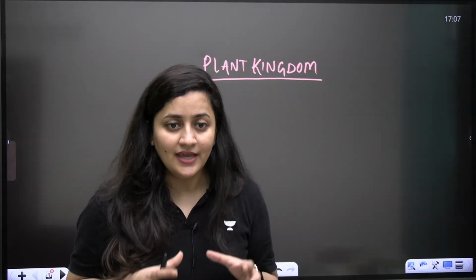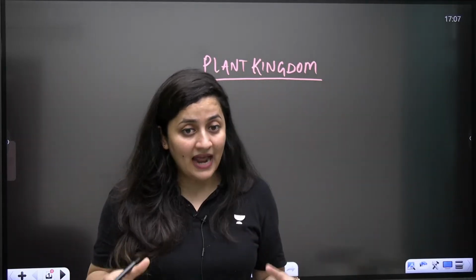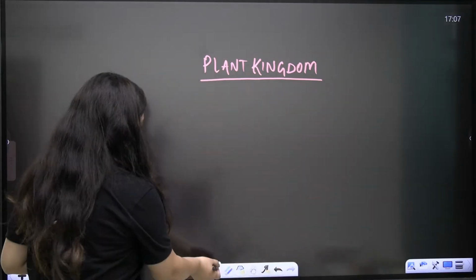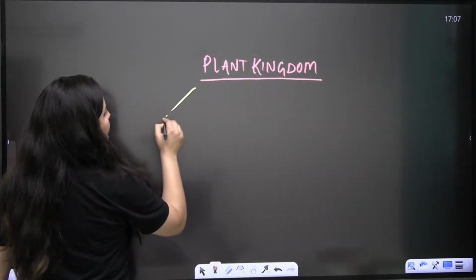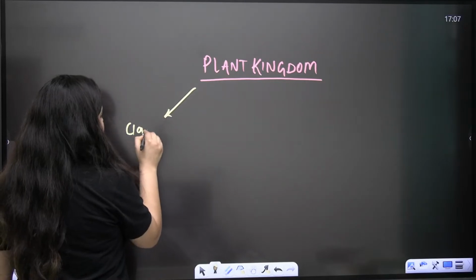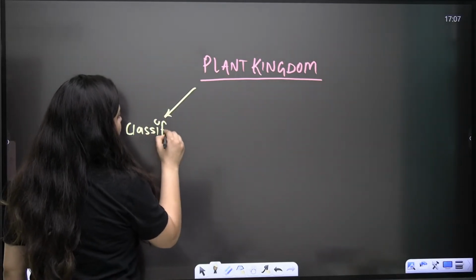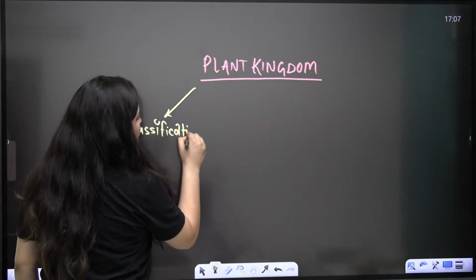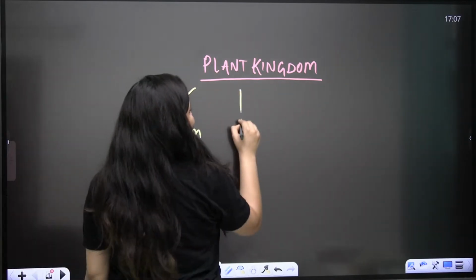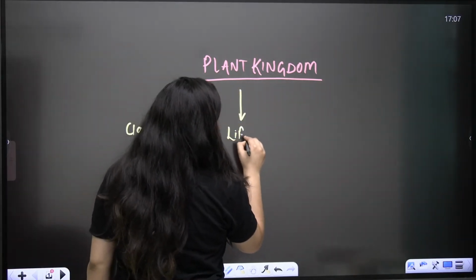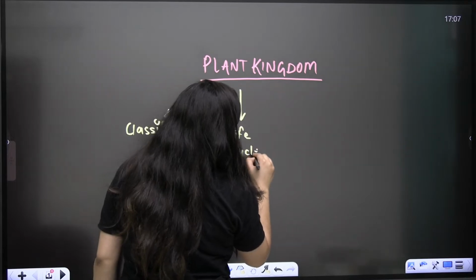Today is the first lecture of the chapter Plant Kingdom. We will talk about the basics of classification, like the different systems of classification. Then we will talk about the life cycle, because life cycle itself is a very important topic.